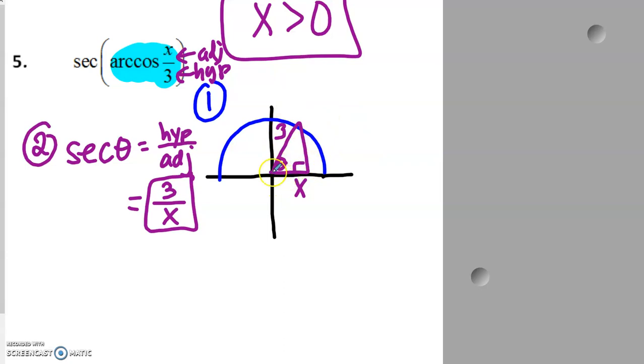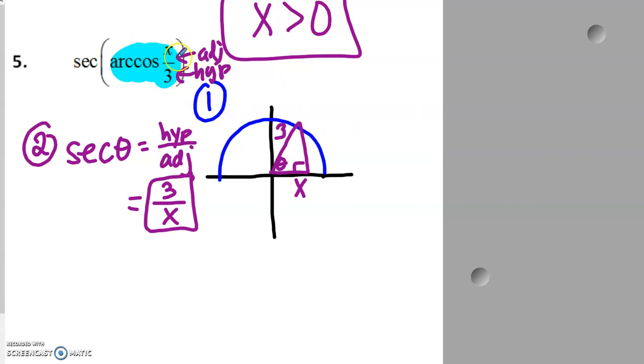So I have my triangle. My adjacent side is x. My hypotenuse is 3. And I got that from this given piece here. So now, using this triangle, you could find the third side. However, we don't need it because secant and cosine are inverses of each other. So really, we almost didn't even need a triangle here to solve this one out. But it doesn't hurt to be consistent and still draw it as your first step.